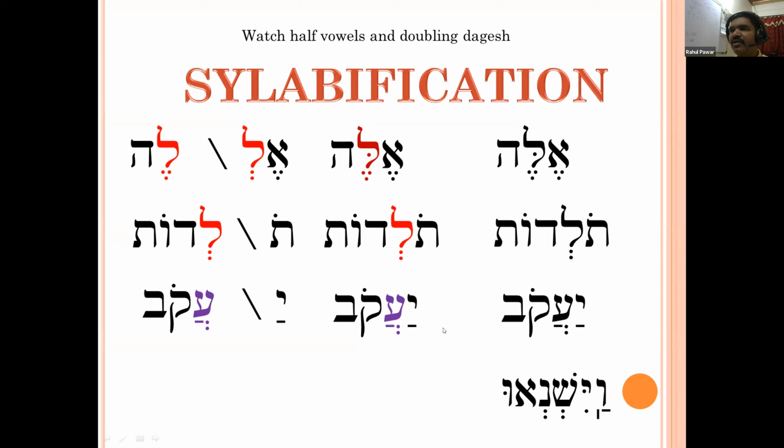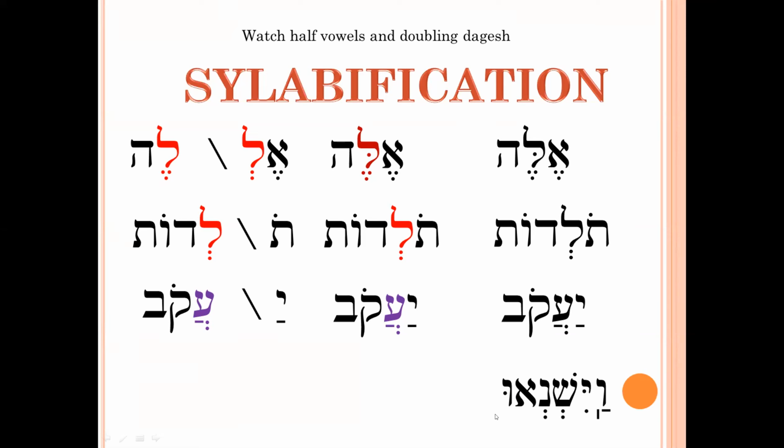Can anyone count the number of full vowels in this word? Three. Who told? Rachel. Yes, it is correct. Can you tell, Rachel, what are those vowels?